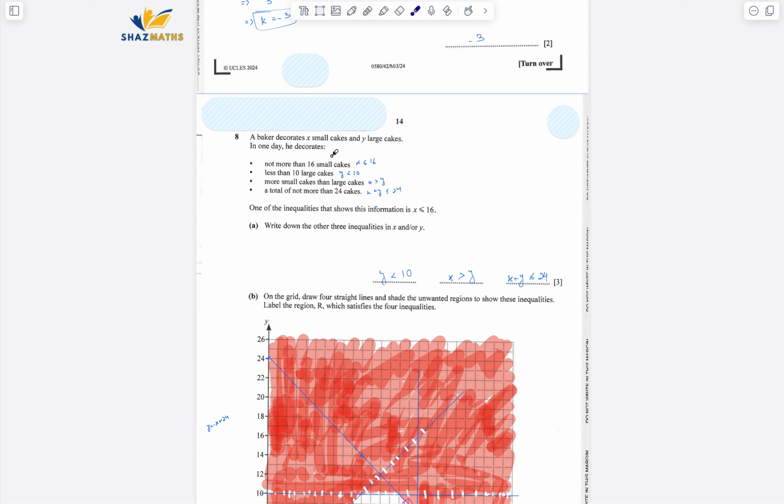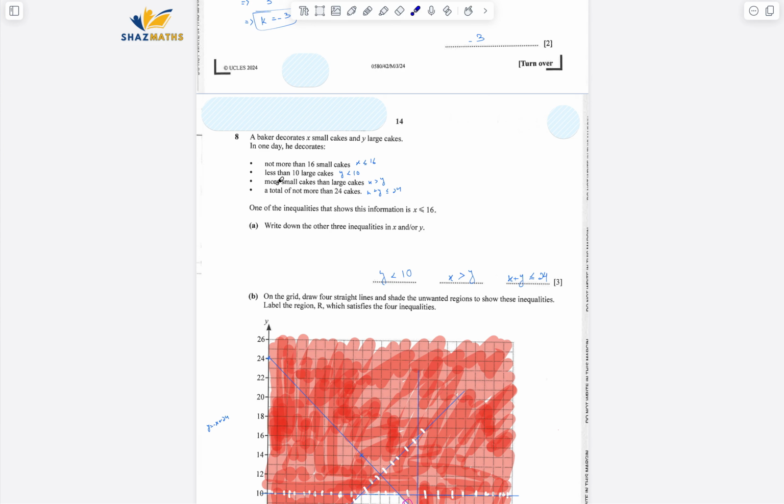Question number 8. A baker decorates x small cakes and y large cakes. In one day he decorates not more than 16 small cakes, less than 10 large cakes, more small cakes than large cakes, and a total of not more than 24 cakes. I've written down the information and expressed it mathematically. If it says he decorates not more than 16 small cakes, that means x for the small cakes needs to be less than 16. Okay, it says not more than, so 16 is included as well. So x is less than or equal to 16.